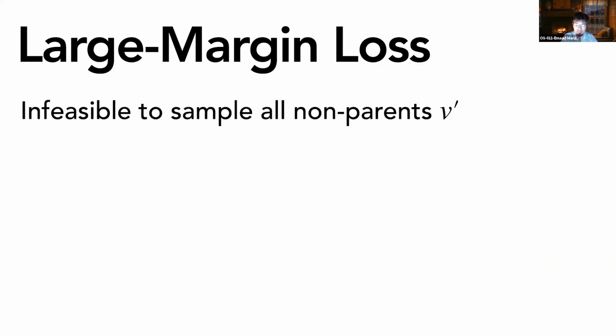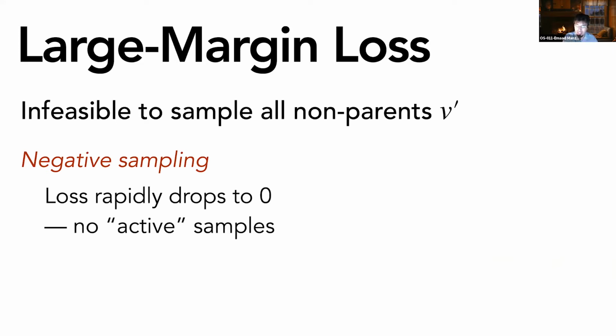In practice, it's infeasible to sum over all possible triplets, so we resort to negative sampling, very similar to skip-gram negative sampling when you're training word embeddings. So we sample a fixed number of non-parents at random for every child-parent pair. The issue with negative sampling combined with this large margin loss is that the loss very rapidly drops to zero.